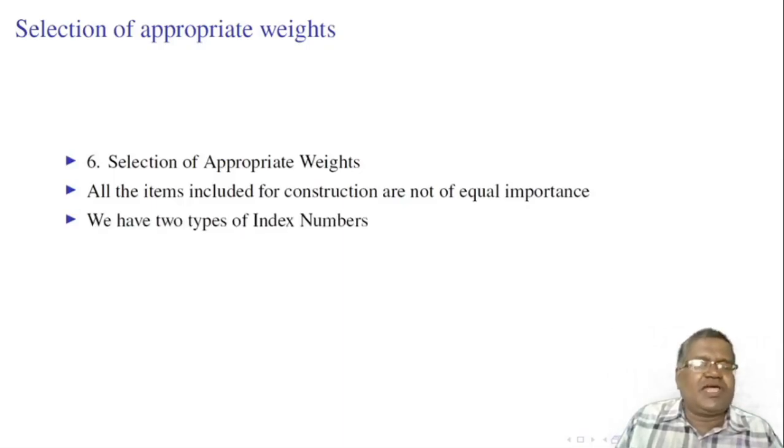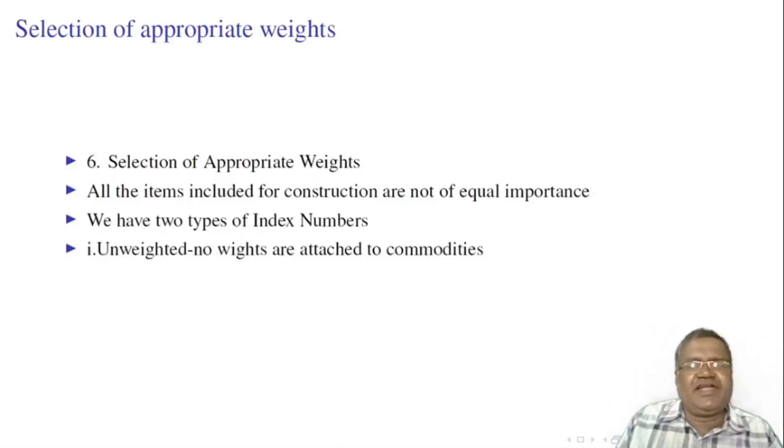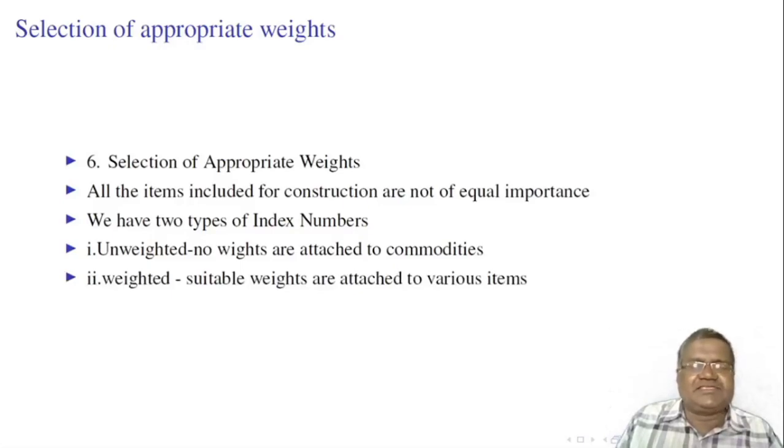We have two types of index numbers. One is unweighted, that is simple index numbers. In simple index numbers, no weights are attached to commodities. In weighted index numbers, suitable weights are attached to various items. For example, if rice is a more important commodity than the other, then a larger number is attached to the rice. Another method of giving weights is using the actual quotations; actual quantities that are consumed are used as weights.